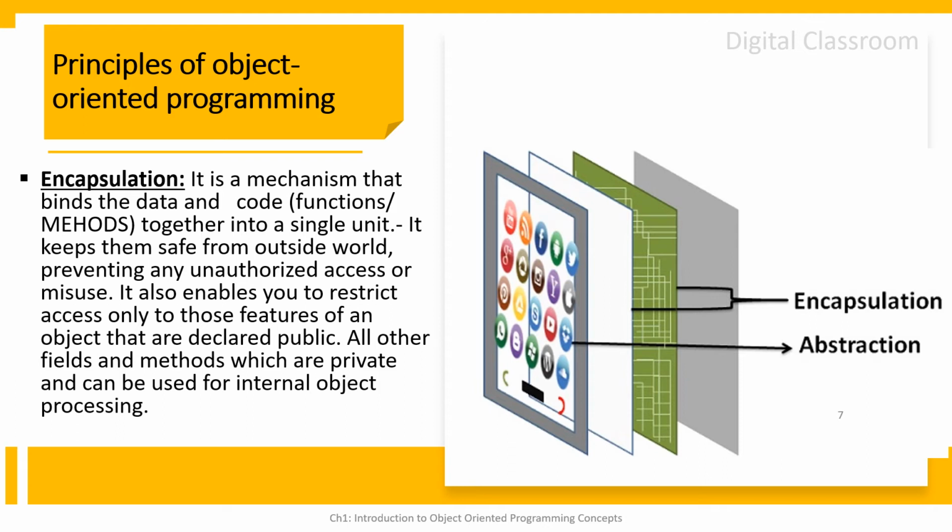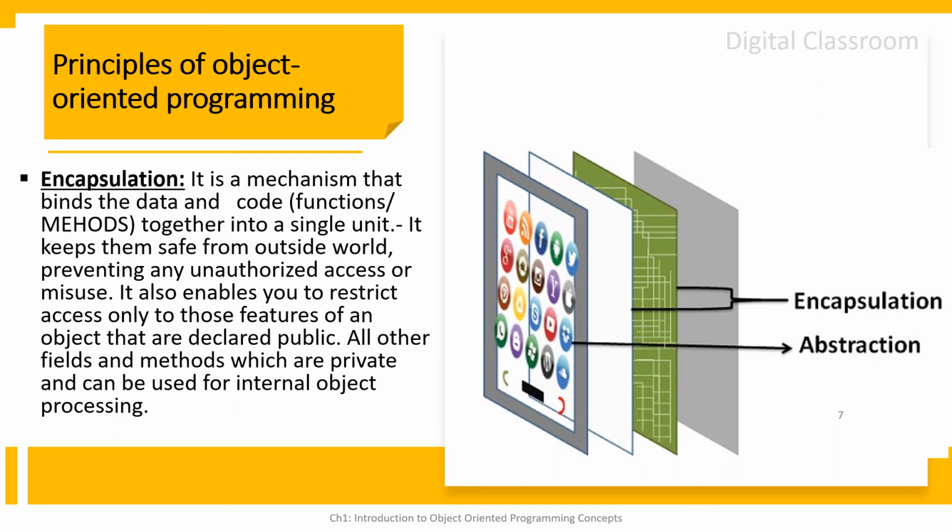Next principle is encapsulation. Encapsulation is the mechanism that binds the data and code together into a single entity. Here, data is nothing but variables, that is data members, and code is nothing but methods or functions. What happens when data and code, that is functions, are bound together? It keeps the data safe from the outside world, preventing any unauthorized access or misuse.